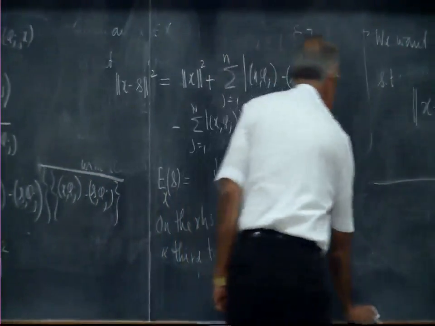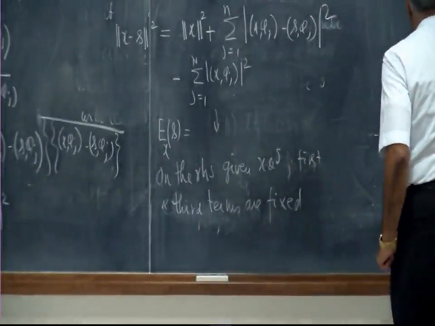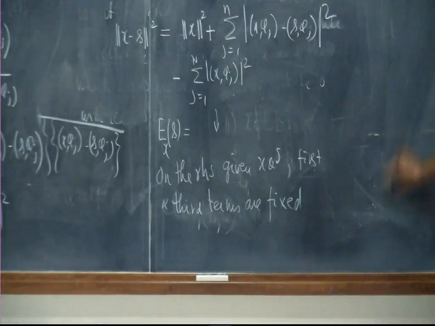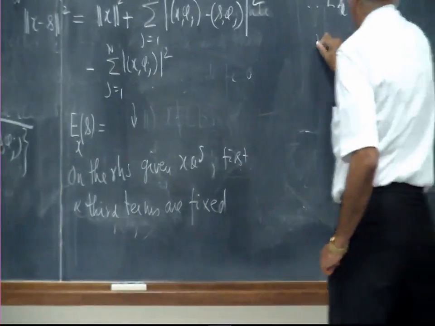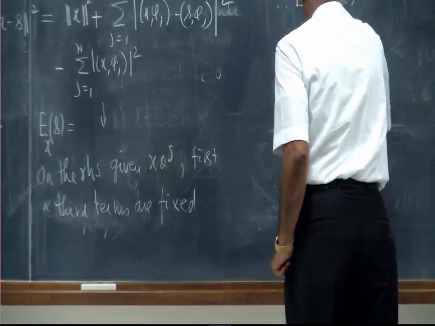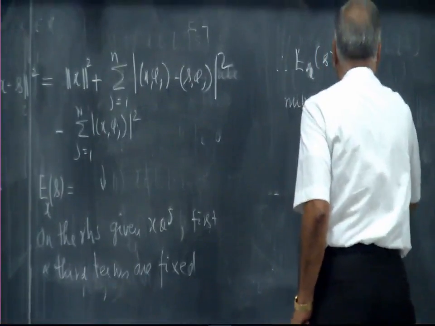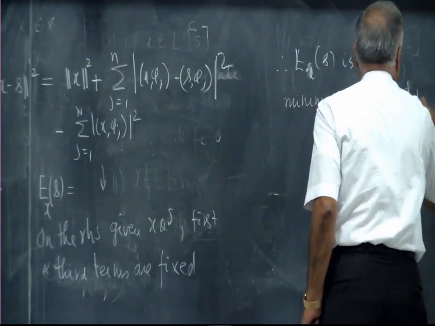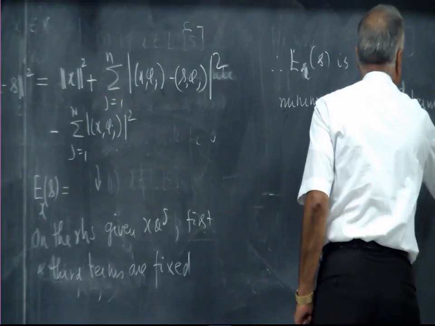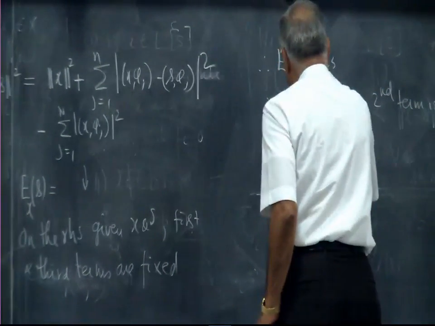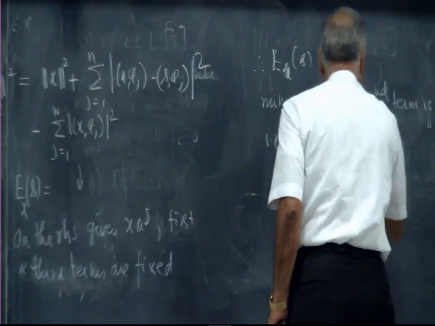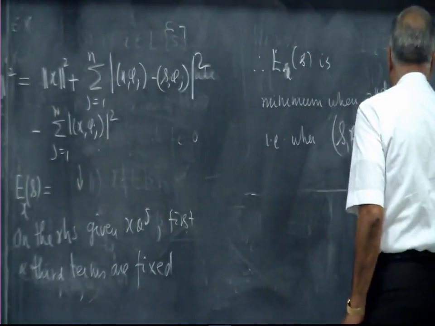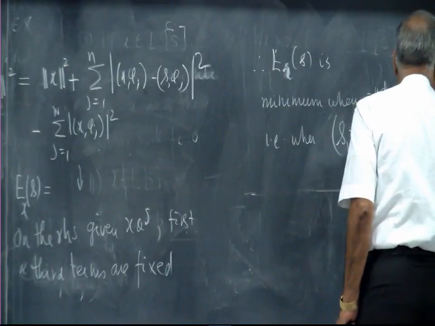And therefore, the error is minimum when the second term is 0, that is when s phi j is equal to x phi j for 1 less than or equal to j less than or equal to n.